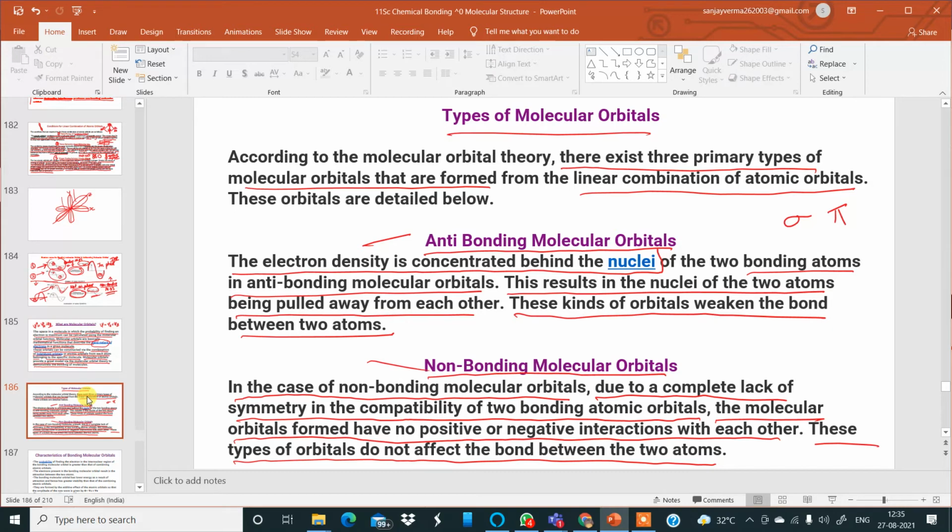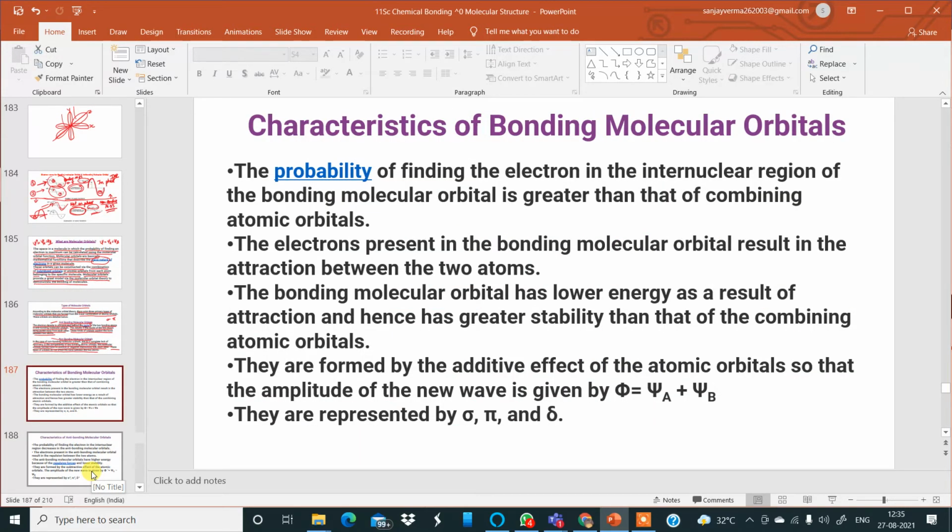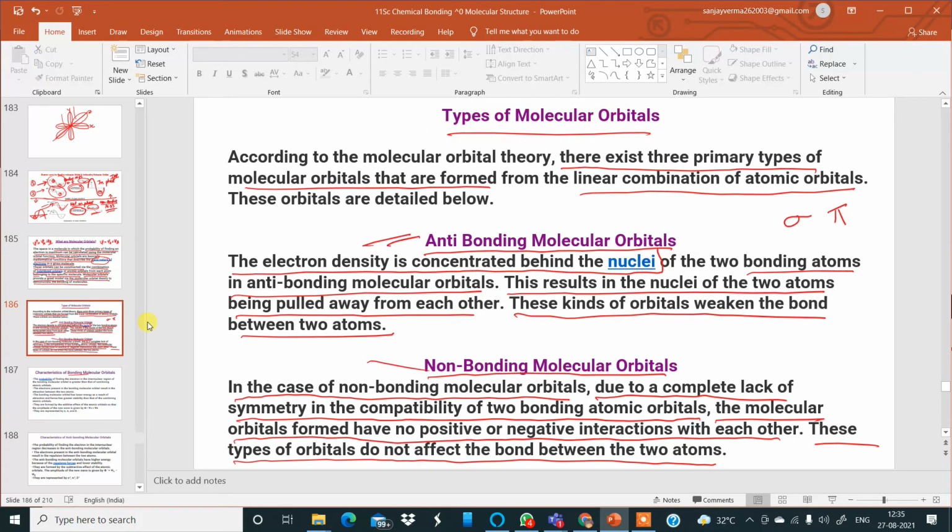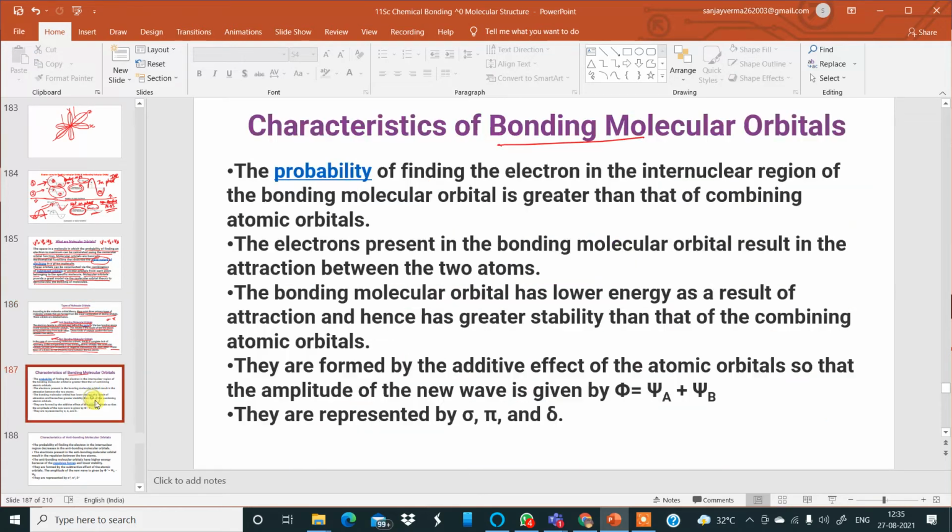Okay, now let us move to the next slide and understand the characteristics of bonding molecular orbitals. This is the first type, bonding. The second type I've already discussed in the previous slide, anti-bonding, and the third type is non-bonding. Now this is more important: characteristics of bonding molecular orbitals. In the case of bonding molecular orbitals, the probability of finding electrons in the internuclear region of the bonding molecular orbital is greater than that of the combining atomic orbitals. So if this is one nucleus and that is another nucleus, we'll find the electrons here, in between the two nuclei.